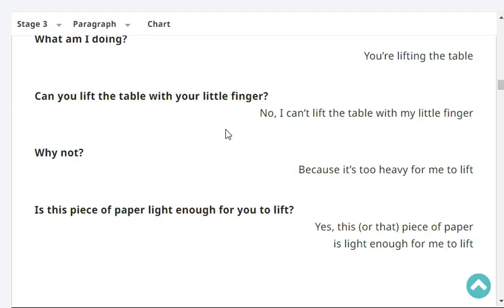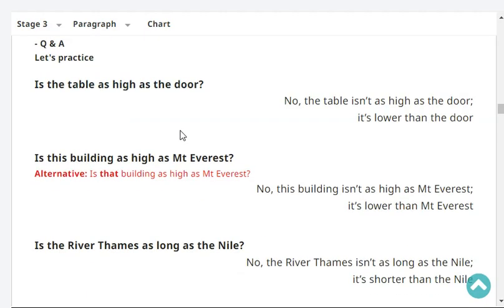Is this piece of paper light enough for you to lift? Yes, that piece of paper is light enough for me to lift. Very good. Okay, next. Is the table as high as the door? No, the table isn't as high as the door. It's lower than the door.